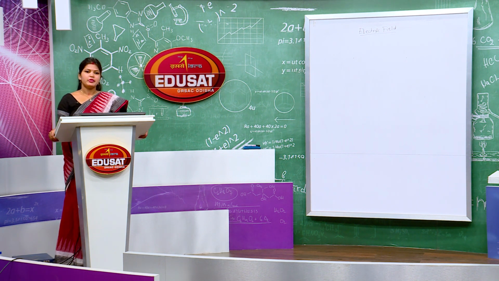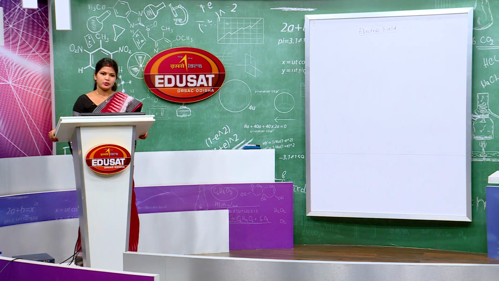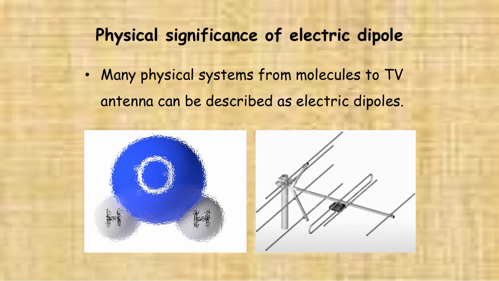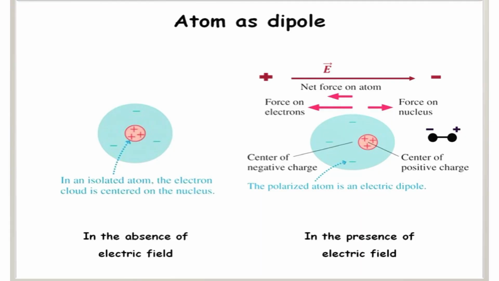Let us know the physical significance of the electric dipole. Many physical systems, from molecules to TV antennas, can be described as electric dipoles. You can see the molecule, for example, the water molecule is the best polar solvent, and here also you can see the picture of a TV antenna. Then we will discuss atom as a dipole. In the first picture, you can see in the absence of an electric field, the centers of negative charges and positive charges coincide. So that does not form a dipole.